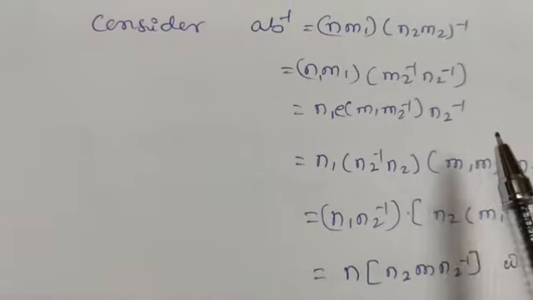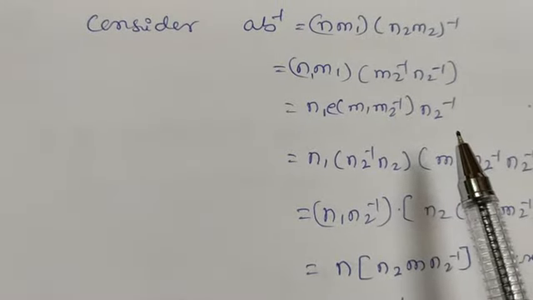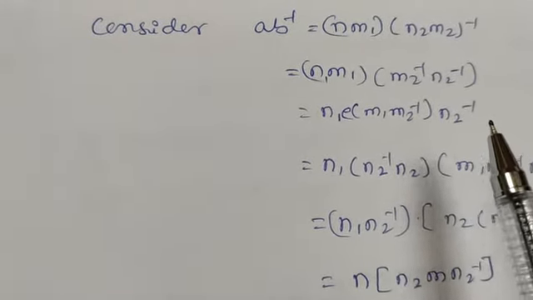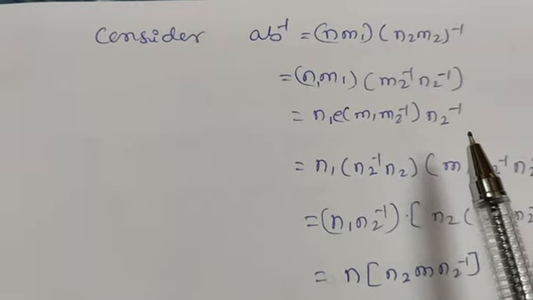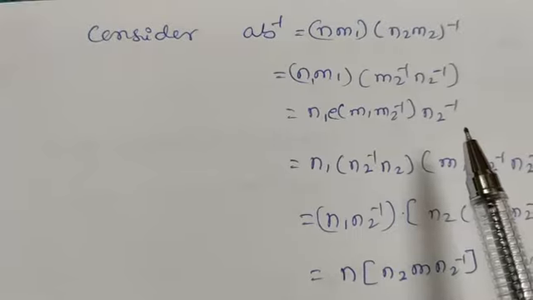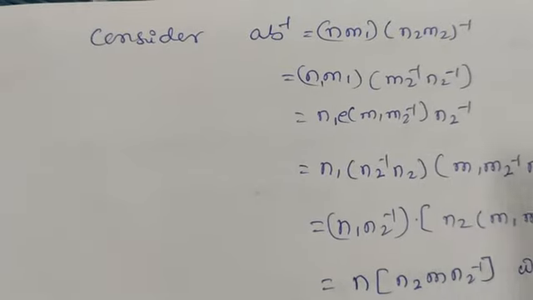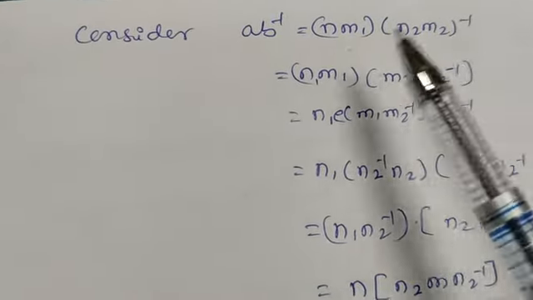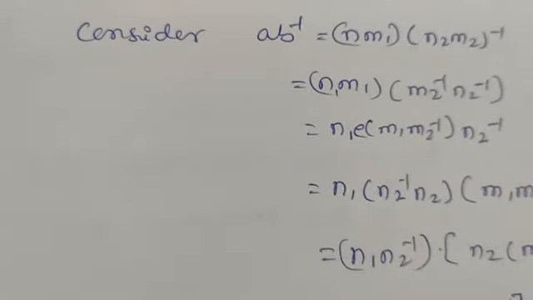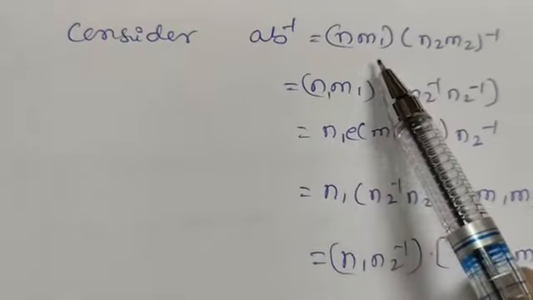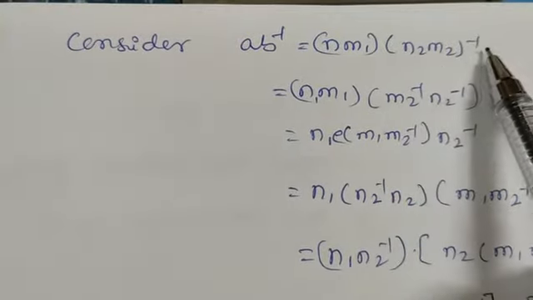Let us consider, because we want to prove this one as a subgroup now. For that we have to prove if a, b belongs to H, then a b inverse belongs to H, which is the necessary and sufficient condition for a subset to be a subgroup. So for that, let us consider a b inverse is equal to n1 m1, and b is n2 m2, whole inverse.